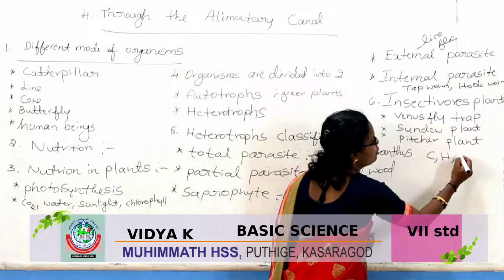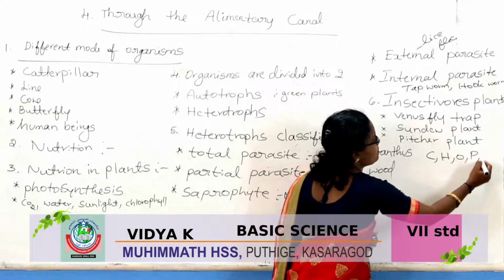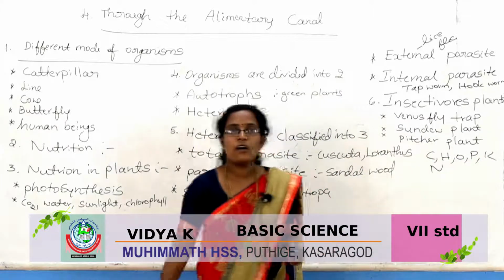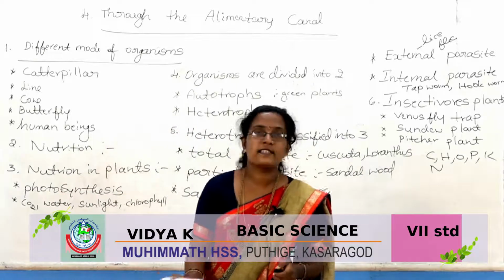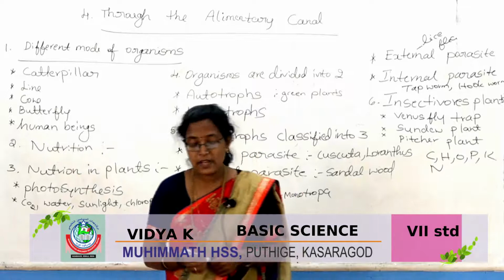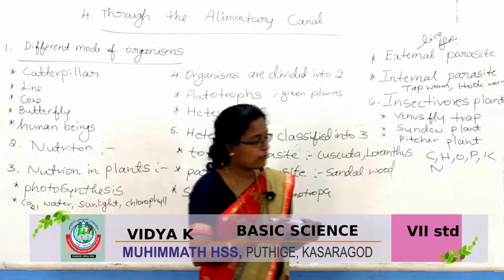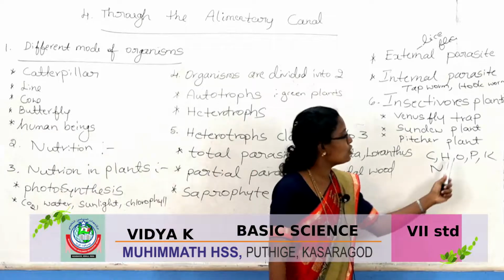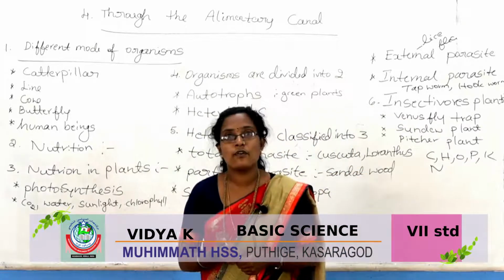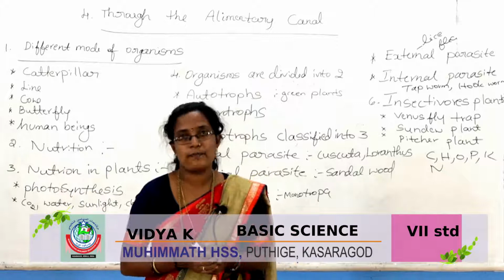Carbon, hydrogen, oxygen, phosphorus, potassium and nitrogen also. Plants need these elements. Why? Plants require carbon, hydrogen, oxygen, phosphorus, potassium and nitrogen for growth, for plant growth.